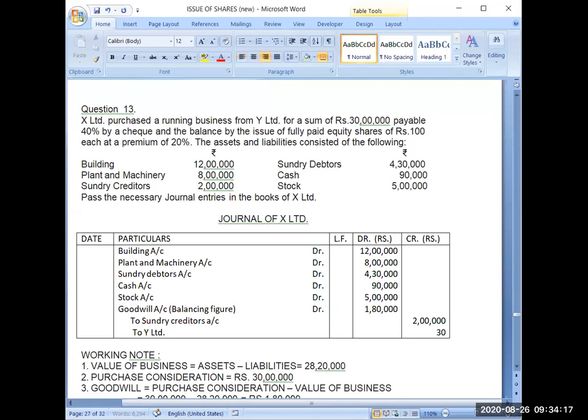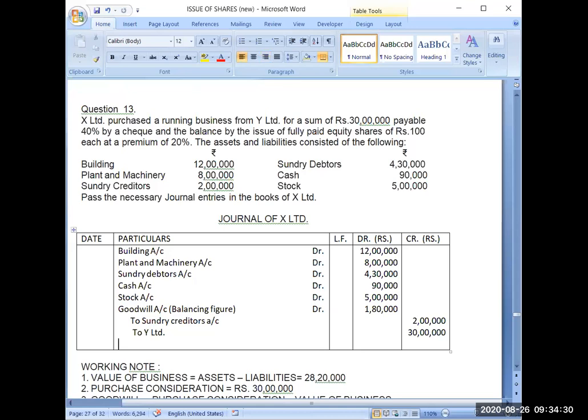The amount agreed is 30 lakh. Now if you check both of the sides, you will get equal totals. Your debit and credit should be equal. Narration will be: business of Y Limited purchased.